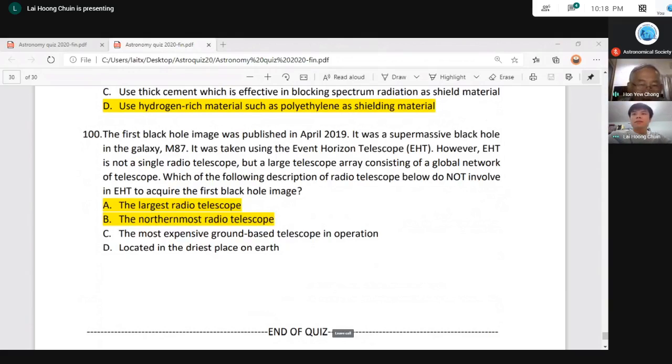My comment is, if I'm a student, with the performance I get, I realize how much is involved in astronomy: theory, calculation, space missions, all kinds of things, properties of material. So it's not as simple as you think. It covers a lot. So if you really can do well in this quiz, you have a good grounding, at least a general knowledge of astronomy.